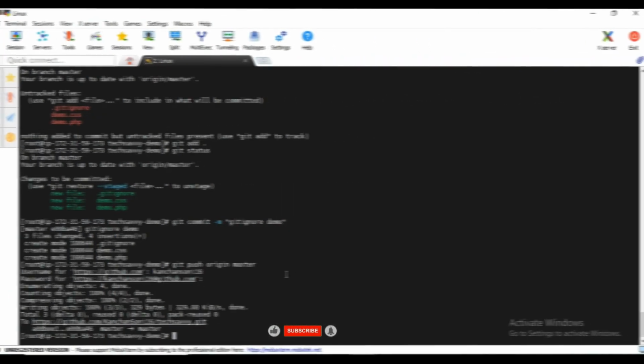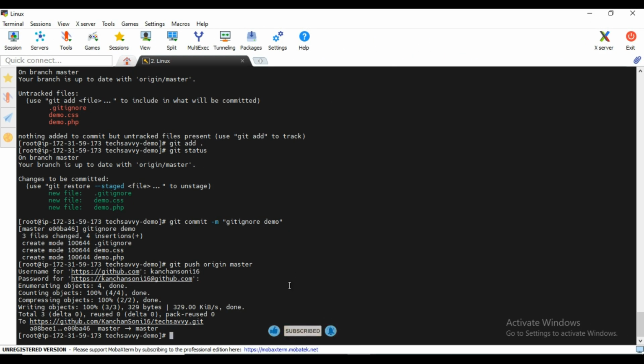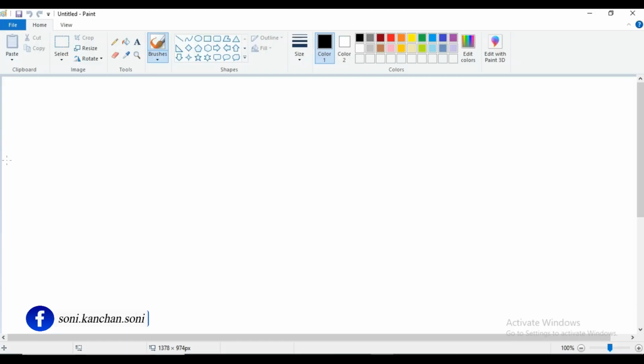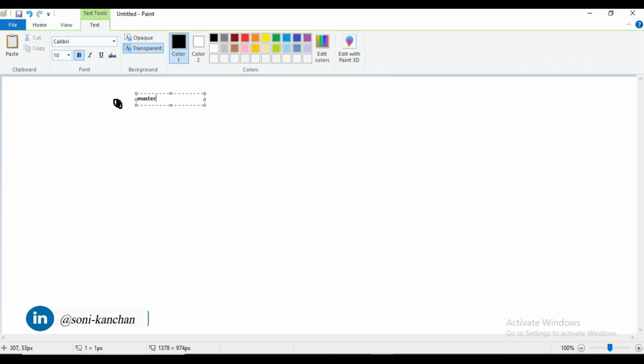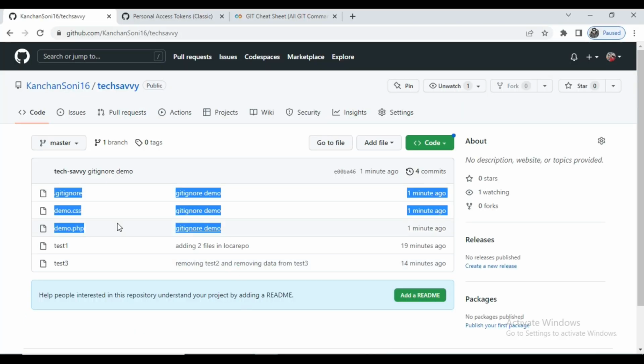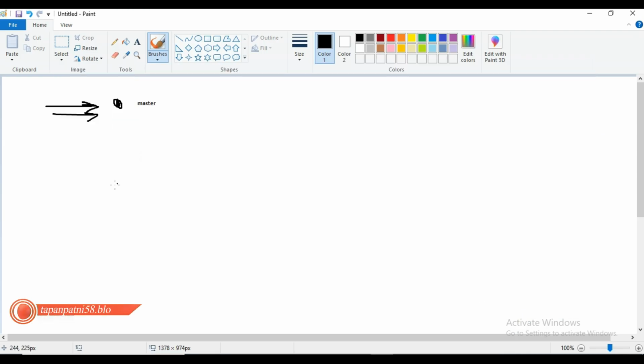So now let's move on to another concept, that is branching. Before moving to branching, I just wanted to give you a brief description of a branch. What is a branch? Whenever we create any repository, either a local repository or a central repository, one master branch is created by default, which holds all the data. It could be blank or it could have some data, but usually it is blank. After some time, with the URL, we push the data. So whenever we create the repository, the master branch will be blank.